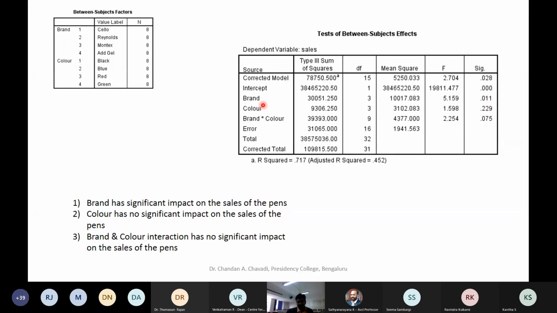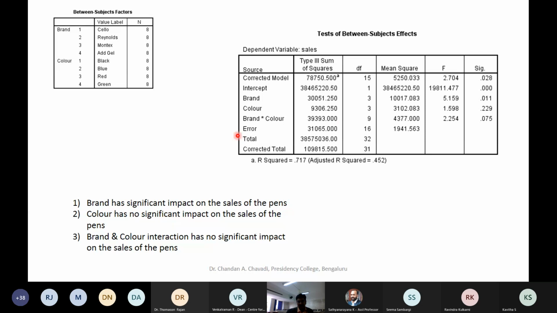So whenever it is significant, since brand is significant, I have scope to know which among the three or four brands are similar, which are different. That is what needs to be done. So what is the conclusion? Brand has a significant impact on the sales of the pens. Color has no significant impact on the sales of the pens.